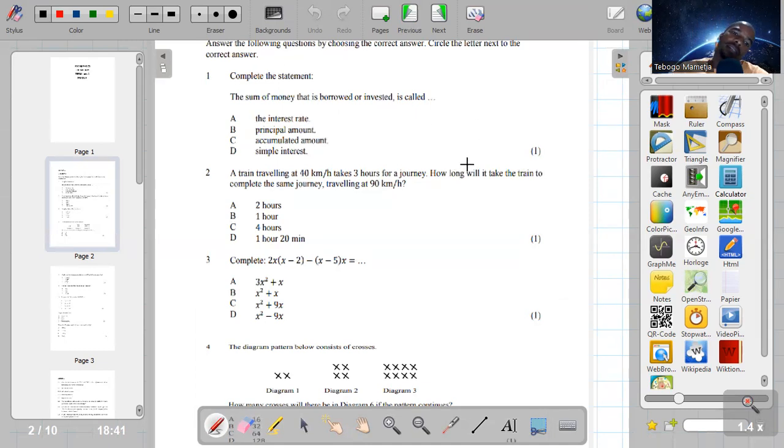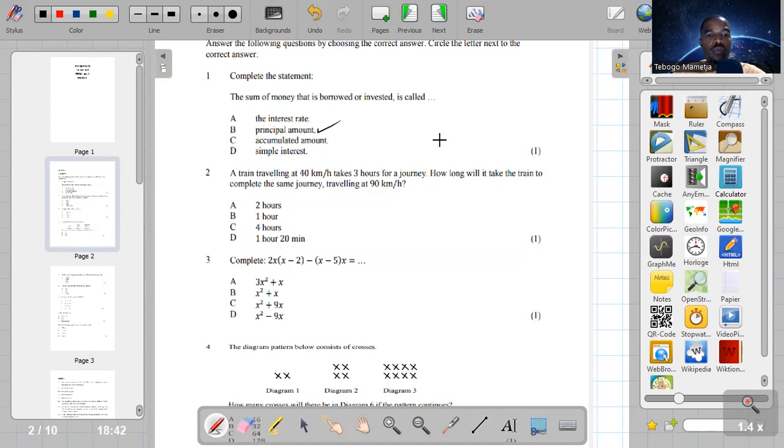The first one is: complete the sentence, the sum of money that is borrowed or invested is called. In some books they say the amount of money borrowed or invested. What do we call it? This falls under financial maths, simple and compound interest. The amount of money borrowed, guys, is the principal amount. So your answer there is number B.